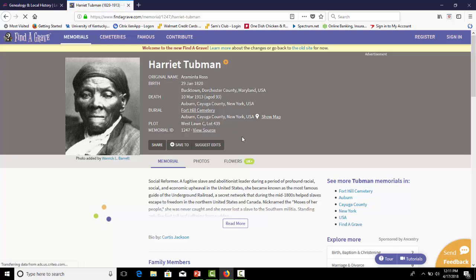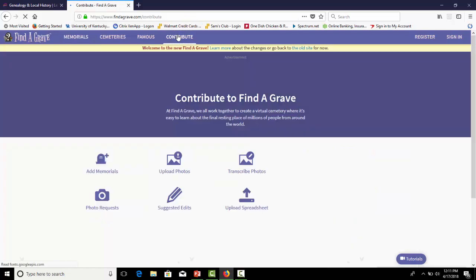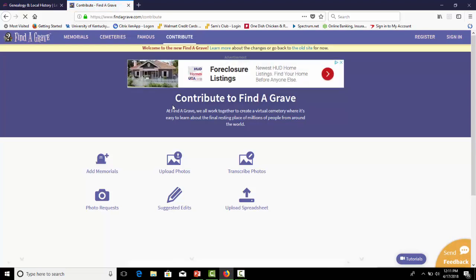So if I wanted to go visit her grave and pay respects to her, lay some flowers on her grave, I could go do that. That's one of the really cool things. And the final thing that you can do with this site is contribute. Where I looked up Catherine Cook, there wasn't a lot of information. I could upload a photo if I wanted to. If I reached out to other family members, I could get more information on her, like siblings and her children, and I could list that on there so that the next time someone were to search for her, they'd be able to pull that information and have it for a family tree or genealogical research or whatever they needed it for.